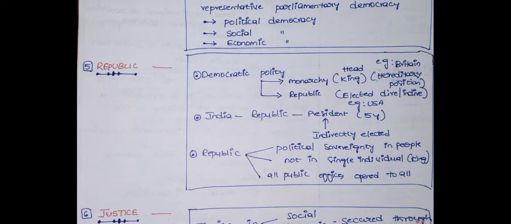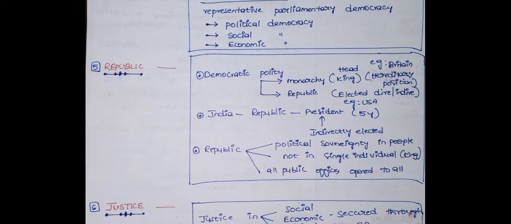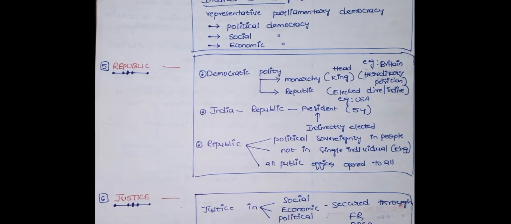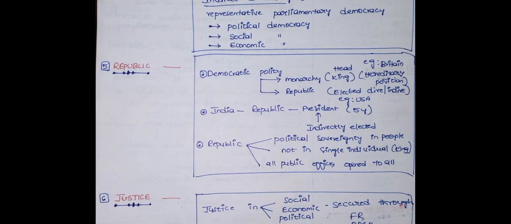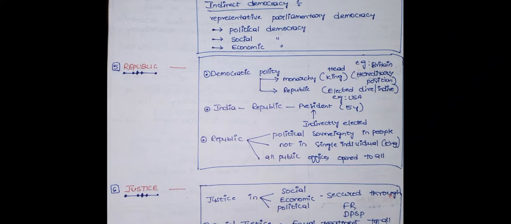Example, Britain. In India, the republic's head is the president, who is indirectly elected, and his term is 5 years. This republic word represents political sovereignty in the people, and they can choose what they want. The entire system is not in a single individual like a king. So all public offices are open to all people.